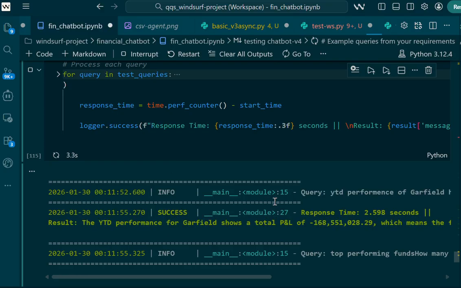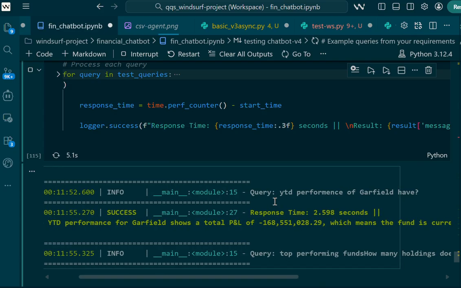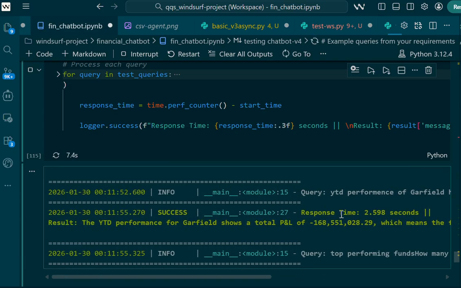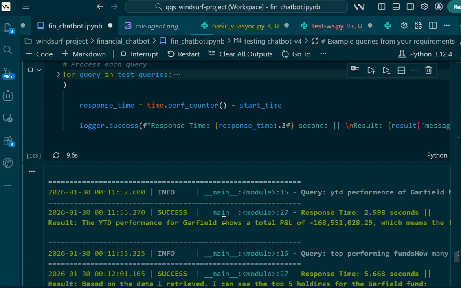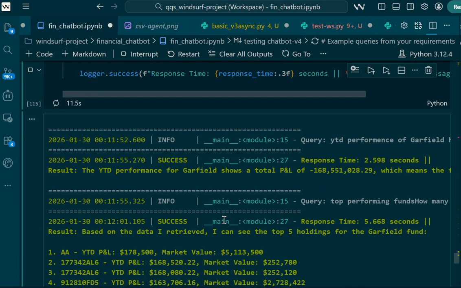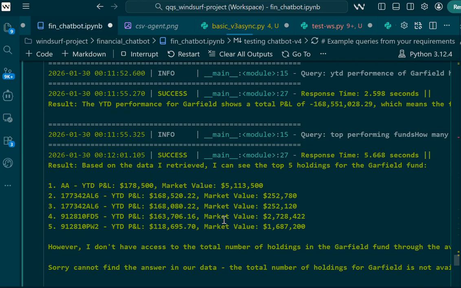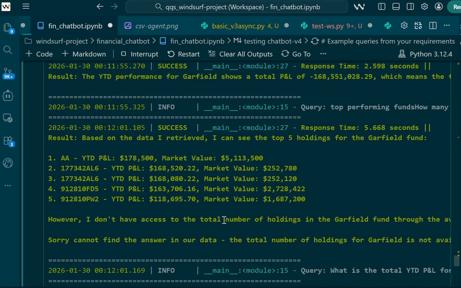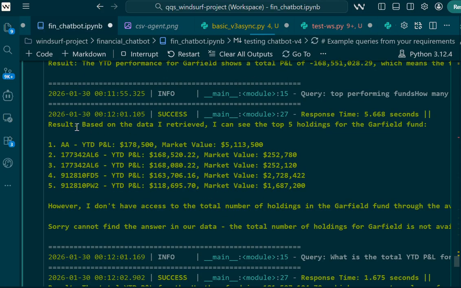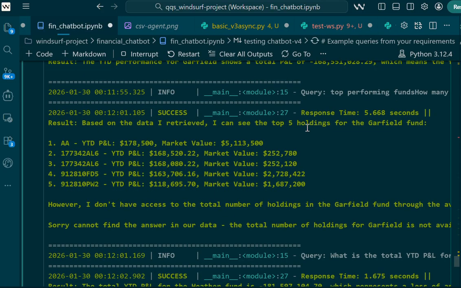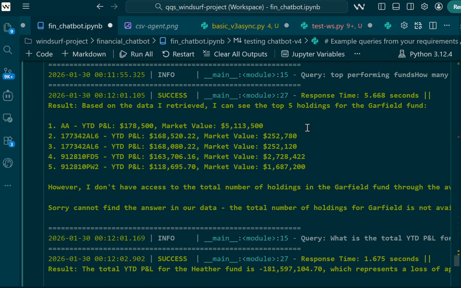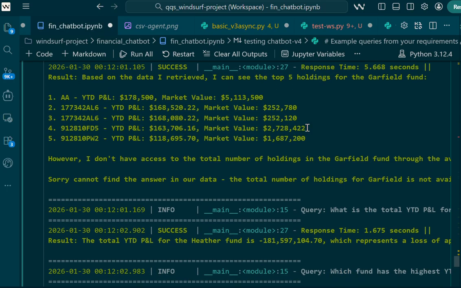The first question was, what is the year-to-date performance of Garfield? It responds in 3 seconds, showing the year-to-date performance of Garfield with a negative P&L. The next question was, can I see the top five holdings of Garfield fund?